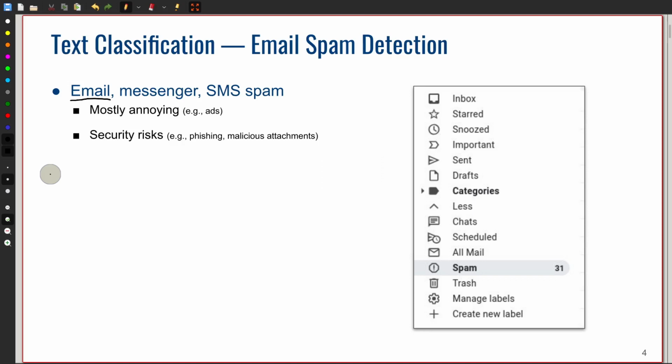And spam is actually a big problem because in many cases, okay, it's just annoying because most of the time it's just ads. For example, you have text like, 100% off. These kinds of catchy or eye-catching texts are more likely to be spam. But of course, more problematic are security risks, where you get phishing emails that try to elicit any kind of login information, or emails with malicious attachments, like, for example, viruses.